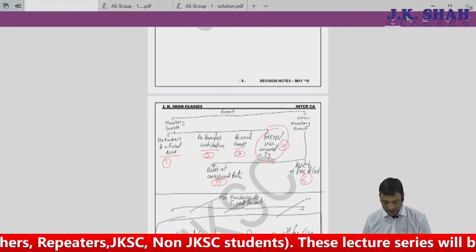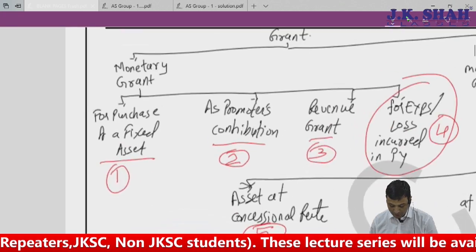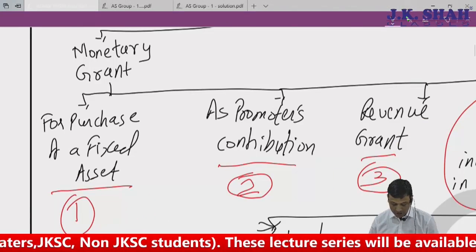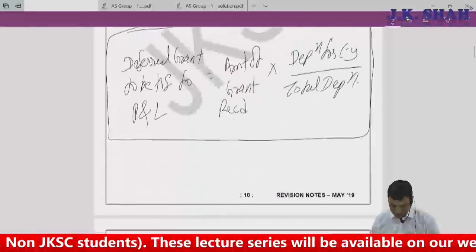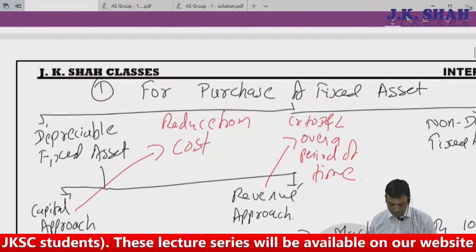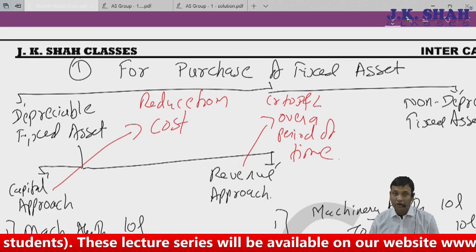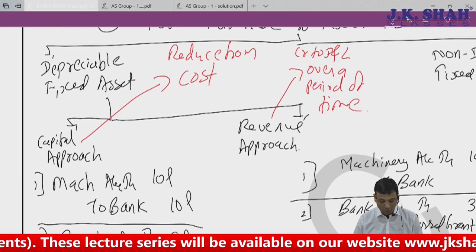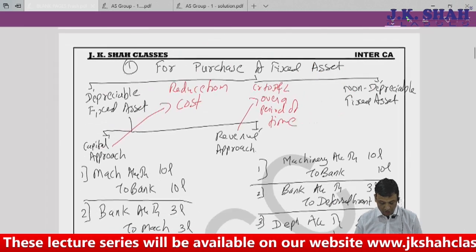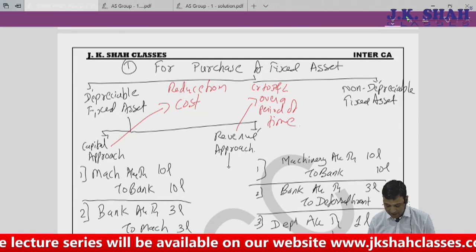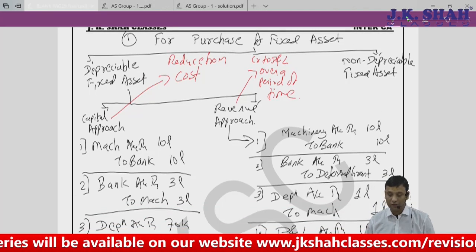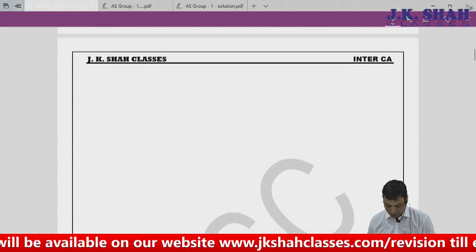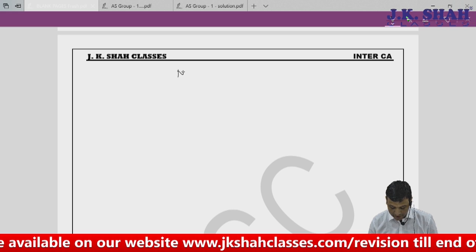What we are learning? We are learning monetary grant. Under monetary grant, we are learning purchase of fixed asset. Under fixed asset, we have come to purchase of depreciable and non-depreciable. Under depreciable, there are further two parts: capital approach and revenue approach. If I'm going with capital approach, these are the entries. If I'm going with revenue approach, these are my entries. Now we are left with non-depreciable asset. What is to be done for non-depreciable asset? I'll write it here.